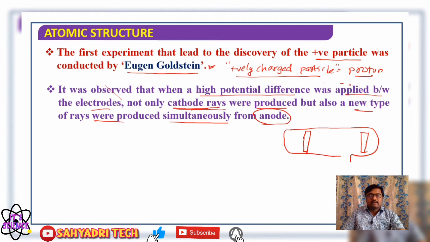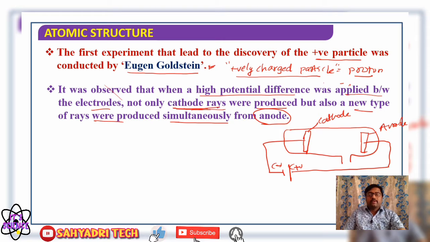Consider this one as the cathode, connected to the negative terminal, and the one connected to the positive terminal is the anode. Thomson succeeded in identifying the cathode rays, the rays emitted from the cathode.